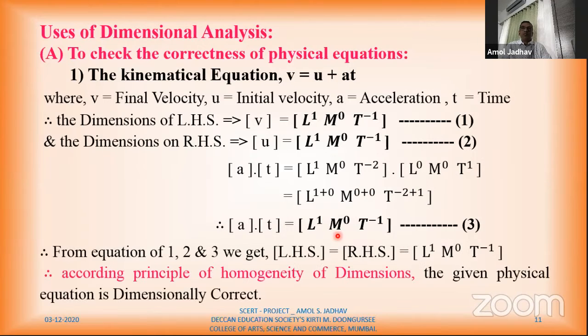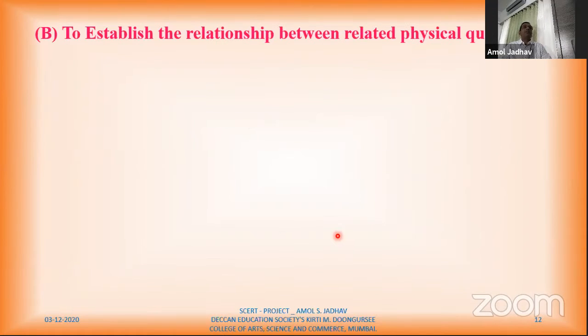Okay, so like this, we can check the correctness of any equation by using dimensional analysis. Now we'll move to the next use, which is to establish the relationship between related physical quantities. Here we can check how one physical quantity depends on another physical quantity.